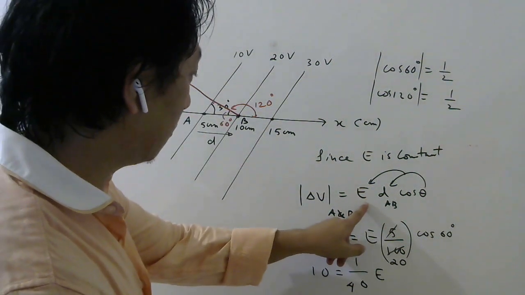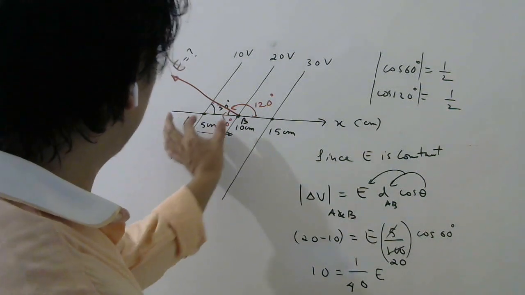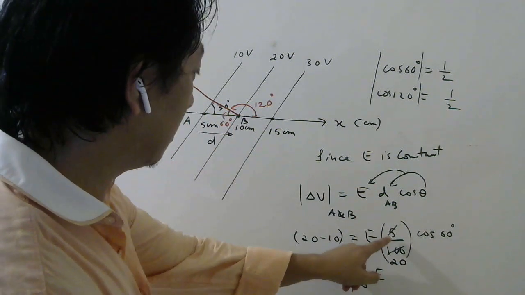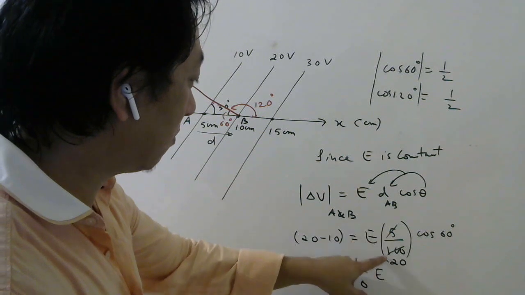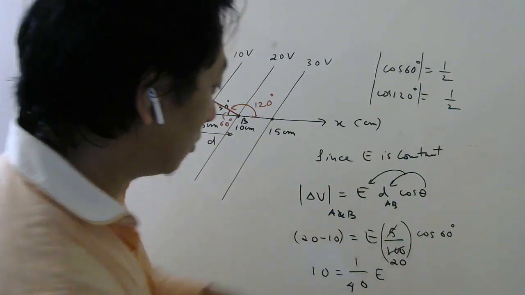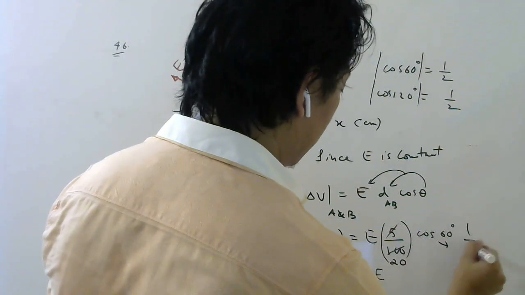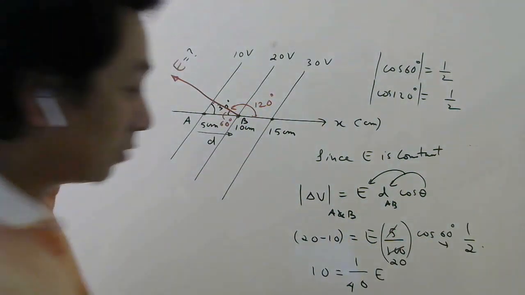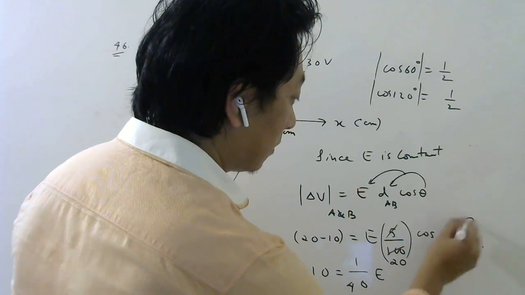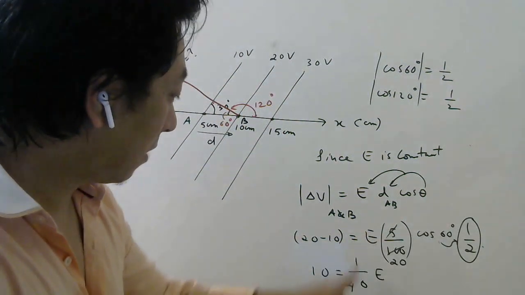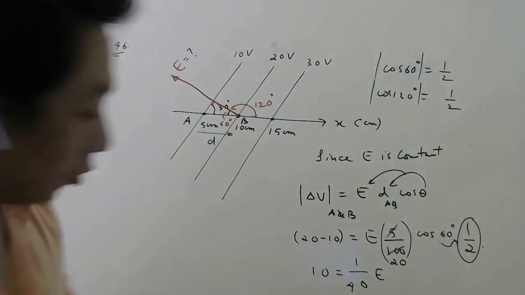Electric field we have to find. D is this distance, which is 5 centimeter. I have to convert to meters, so 5 by 100, which is 1 by 20. Cos 60 is 1 by 2. So if I write 1 by 2, it will be 1 by 40. So E will be 400 volt per meter.